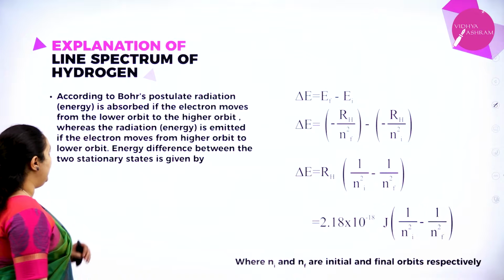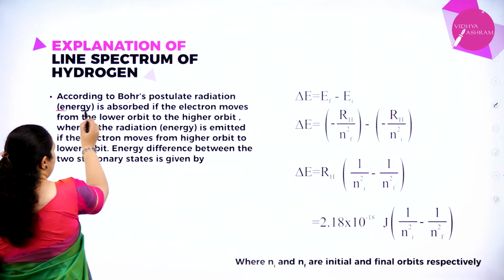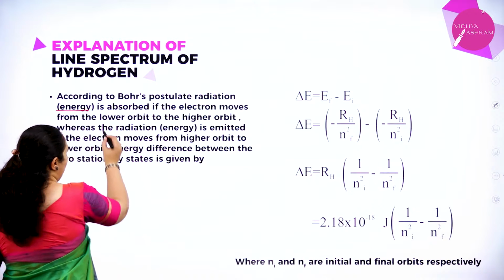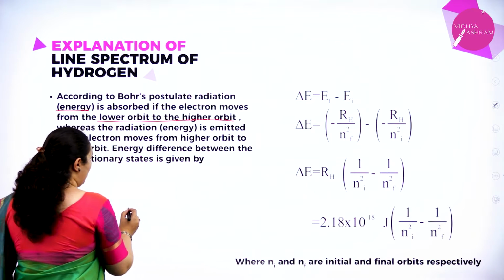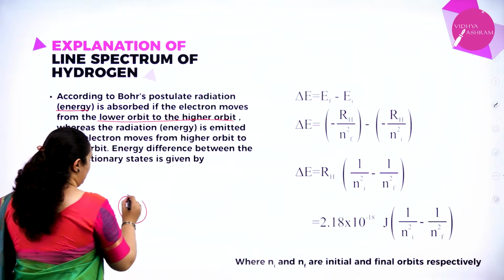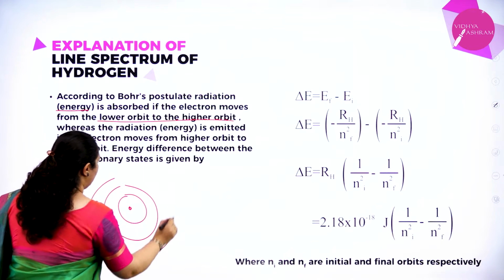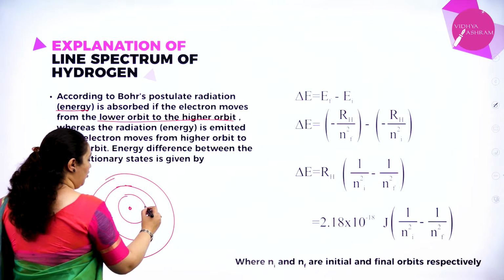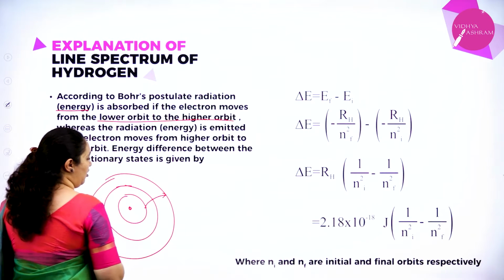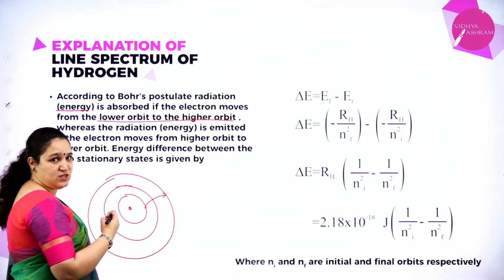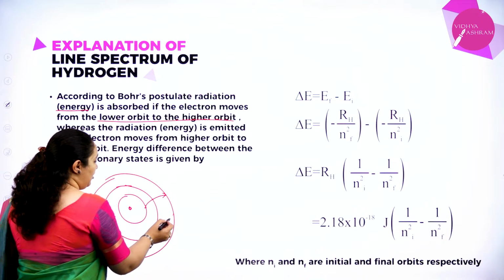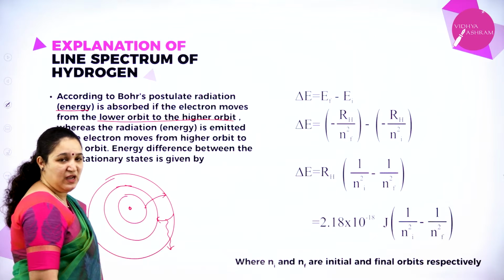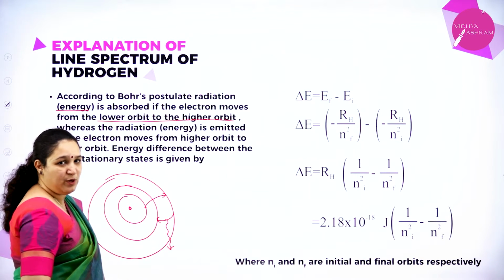According to Bohr's postulate, radiation, that is energy, is absorbed if the electron moves from a lower orbit to a higher orbit. If this is the nucleus, I am showing 3 or 4 orbits here. If this is the electron in the lower orbit, it can go to the higher orbit by absorbing energy. When it comes from the higher orbit to the lower orbit, it emits energy in the form of radiation. This we have learned from Bohr's postulates.